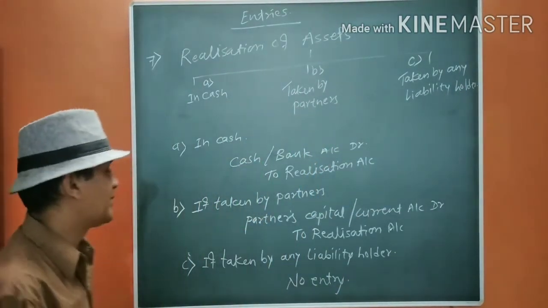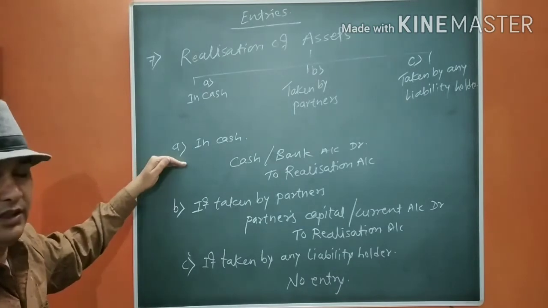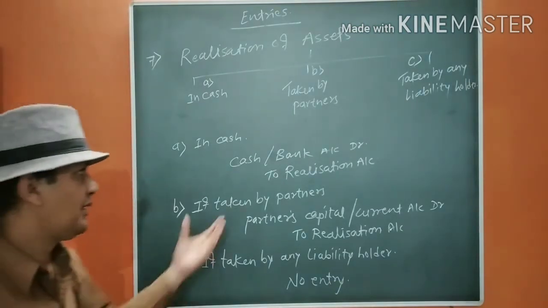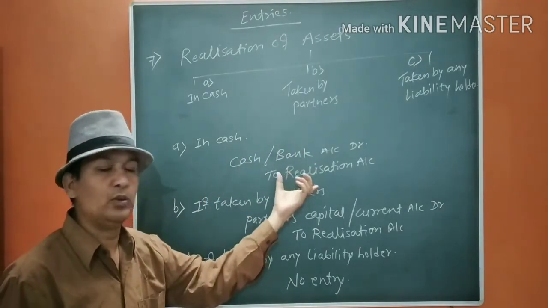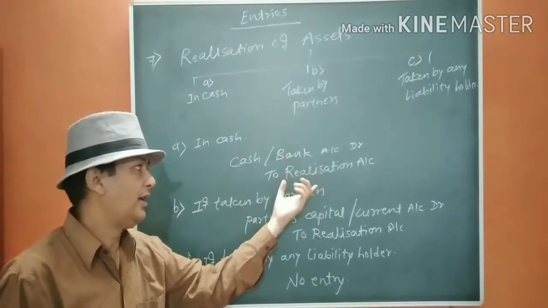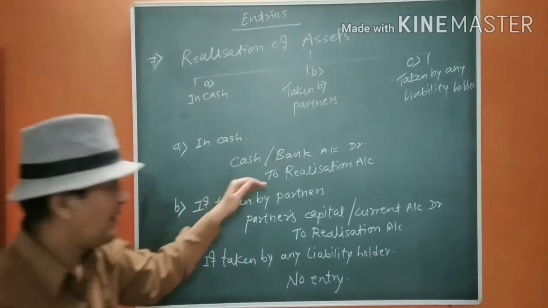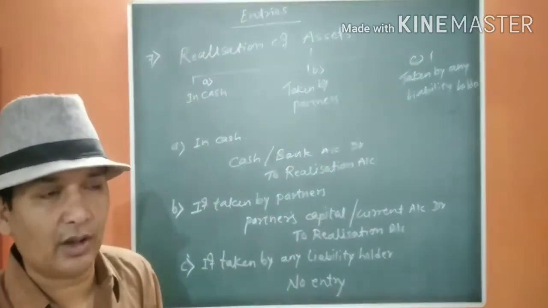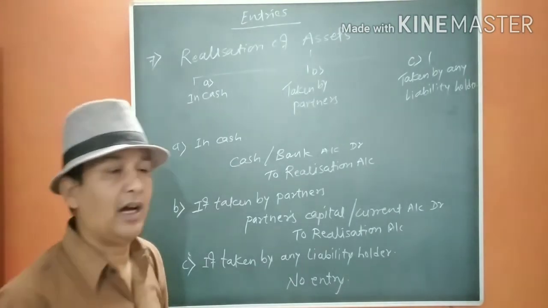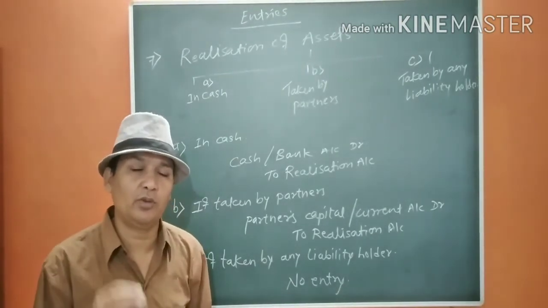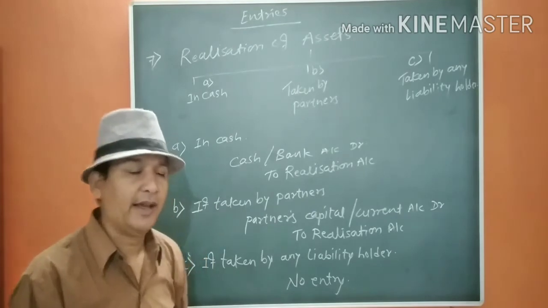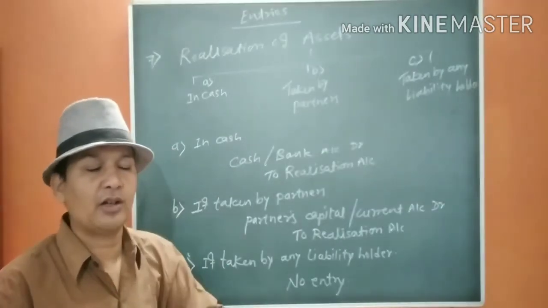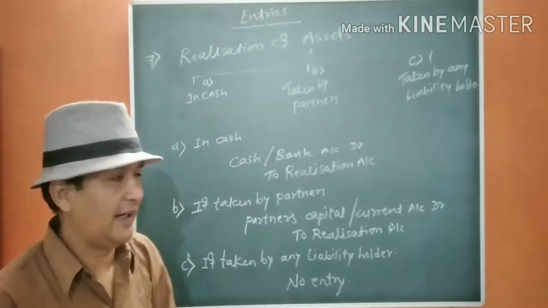Now, in cash first: when we realize, cash comes in. That's why cash and bank account debit to realization account. Why are we writing realization here? Because all the assets have been transferred to the realization account and now they are withdrawn from the realization account to sell. That's why we are not going to write the specific asset name which is sold or given in the adjustment.